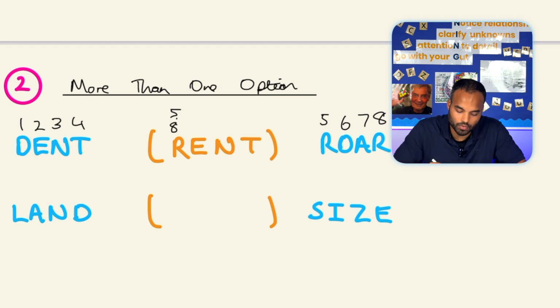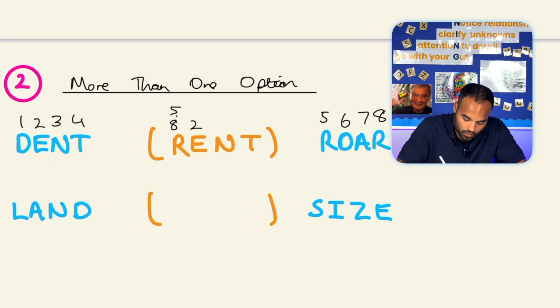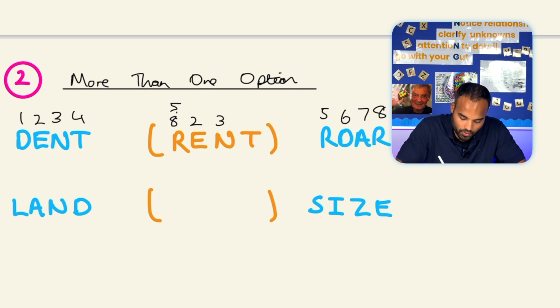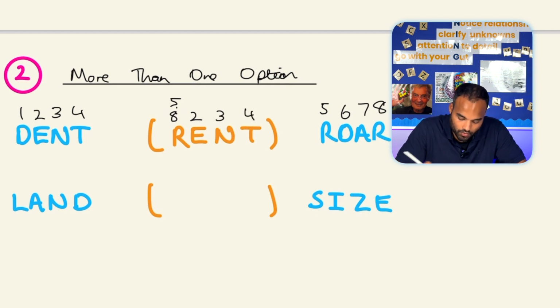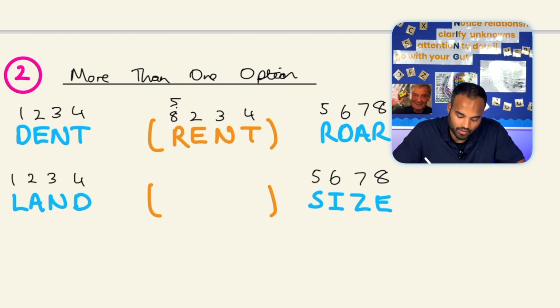E is our second letter. N corresponds to number 3, and T corresponds to 4. For our particular word, the very first letter, it's either going to come from number 5 or number 8. So if we write both of those to start with, and we'll figure out which one it is once we've got the rest of the letters in.